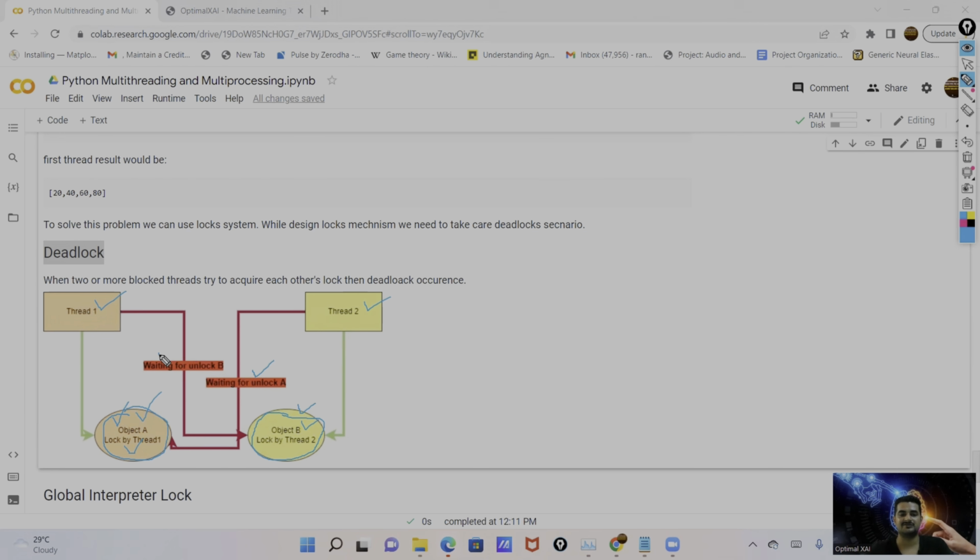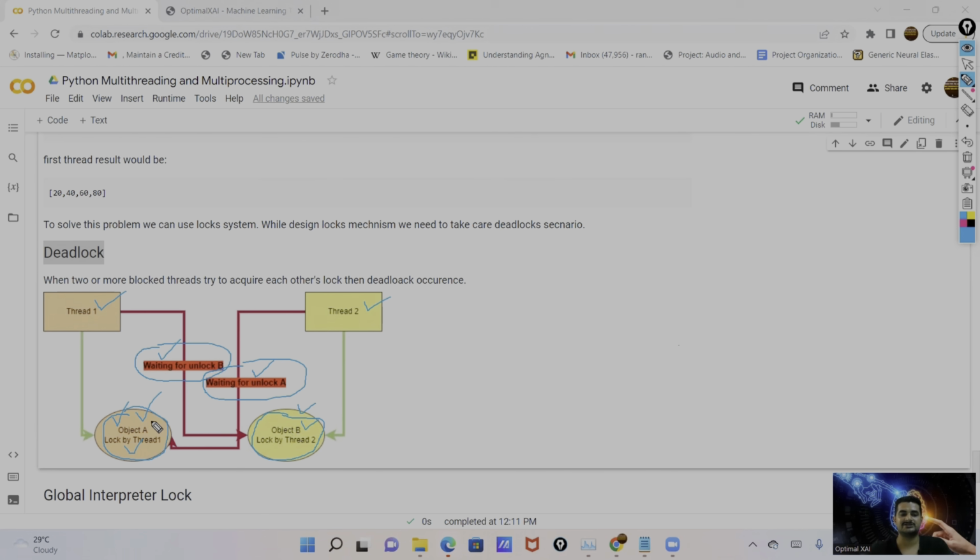So now thread 1 is waiting for unlocking of B, and thread 2 is waiting for unlocking of A. You can see both threads are in waiting mode. So this is the situation of deadlock.